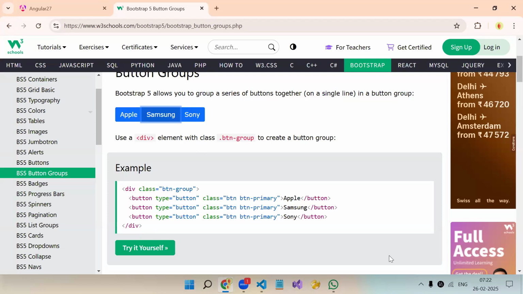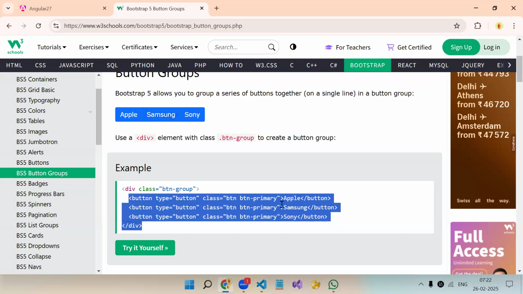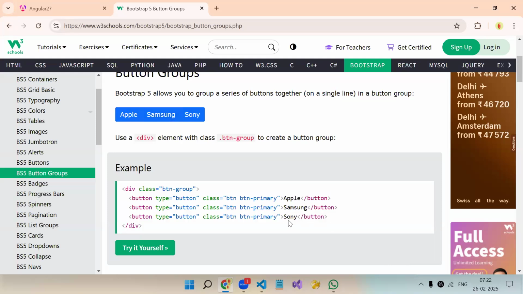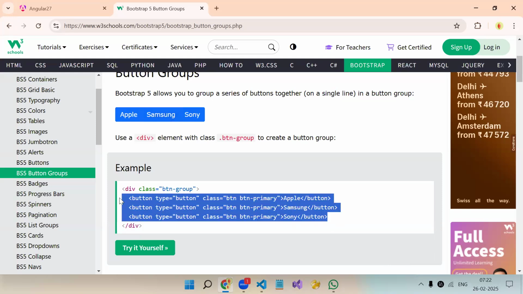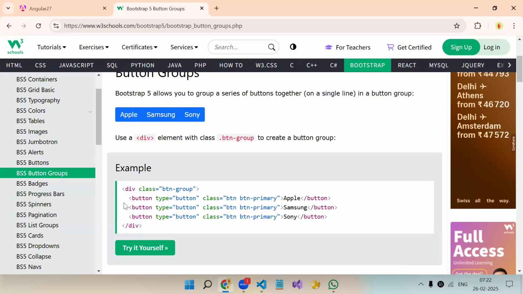Because we cannot restrict. If we are creating something that is reusable, we have to think of everything possible. Let's say we didn't pass the array of string and we decided only three buttons and three variables we created, three inputs, and we passed that. Let's say in one page we need four buttons, right? So this button should be also dynamic. So we will pass array of string. Okay. Let's create the component first.